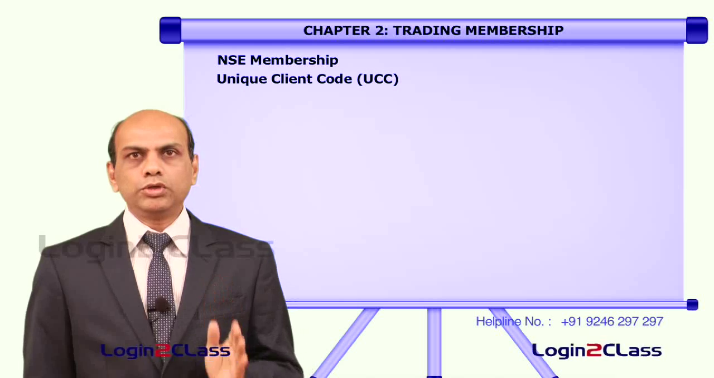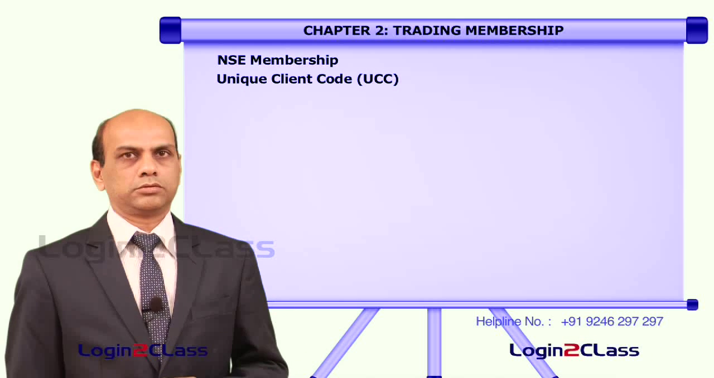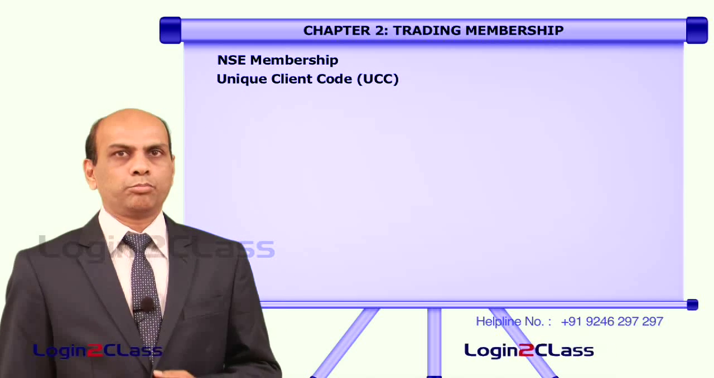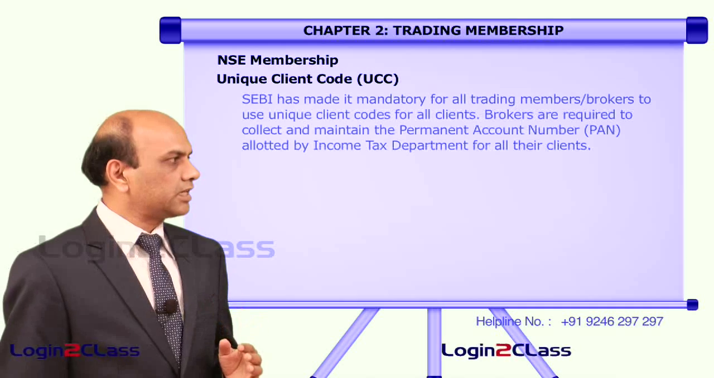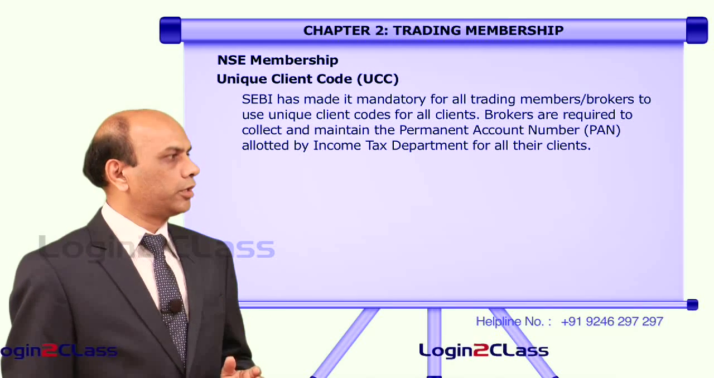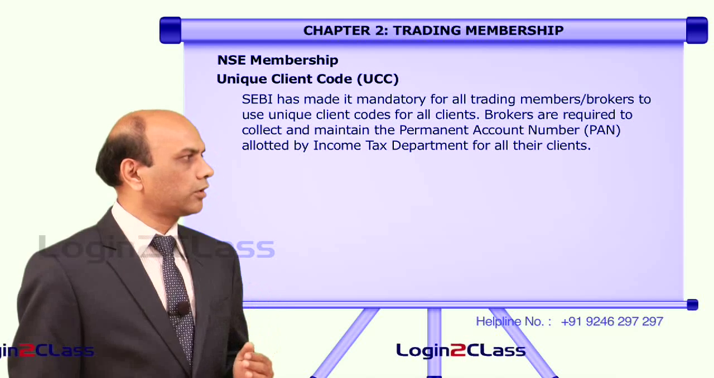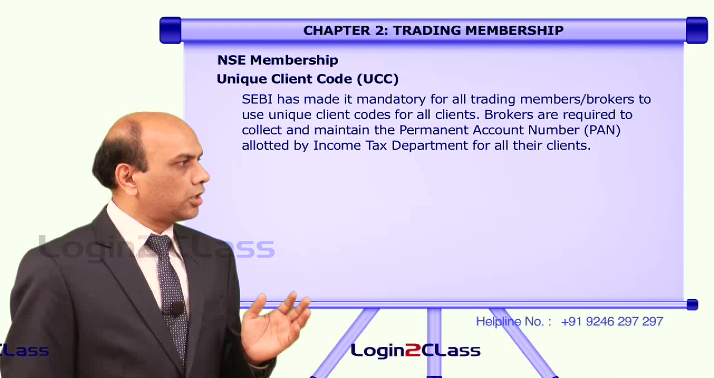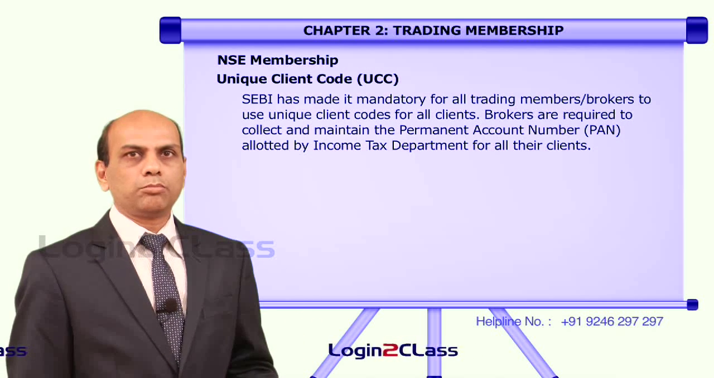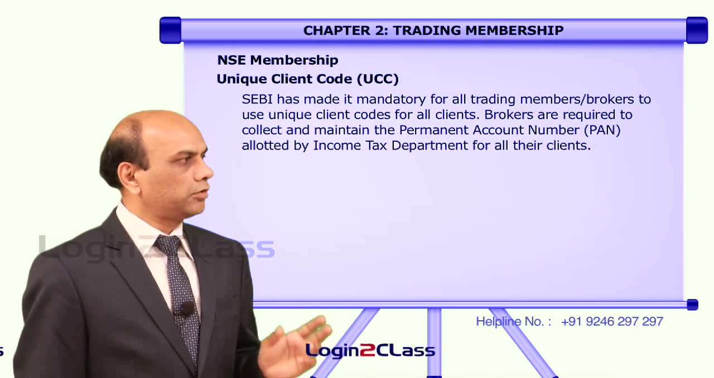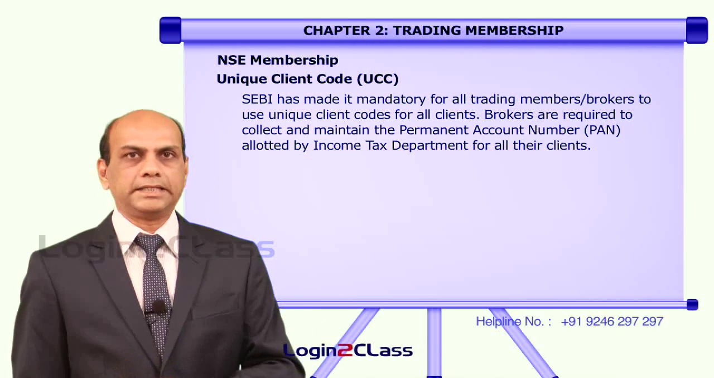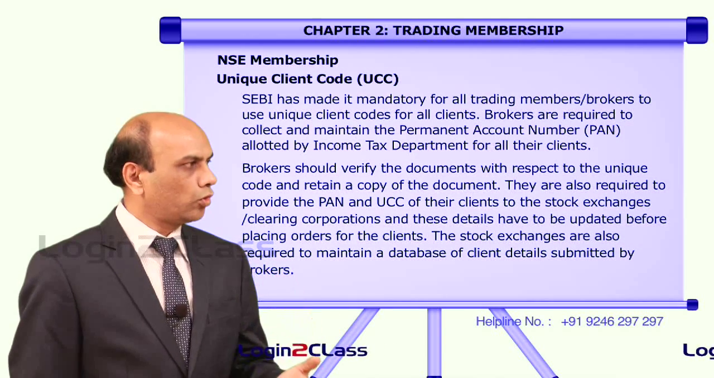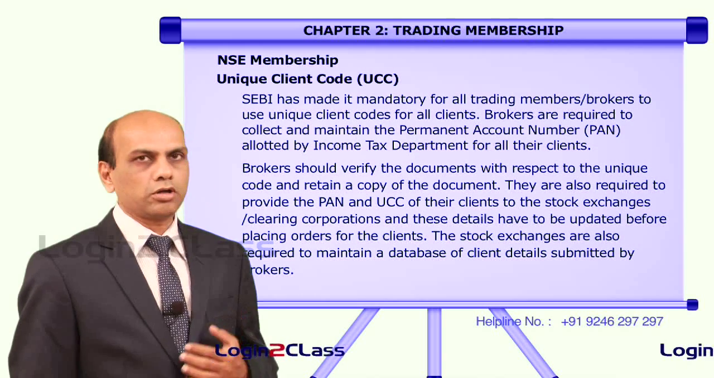Now, the unique client code. This is a very unique code. This code is given to the clients by the trading members. SEBI has made it mandatory for all trading members and brokers to use unique client codes for all their clients. Brokers are required to collect and maintain the permanent account number allotted by the Income Tax Department for all their clients. Brokers should verify documents with respect to the unique code and retain a copy of that particular document.